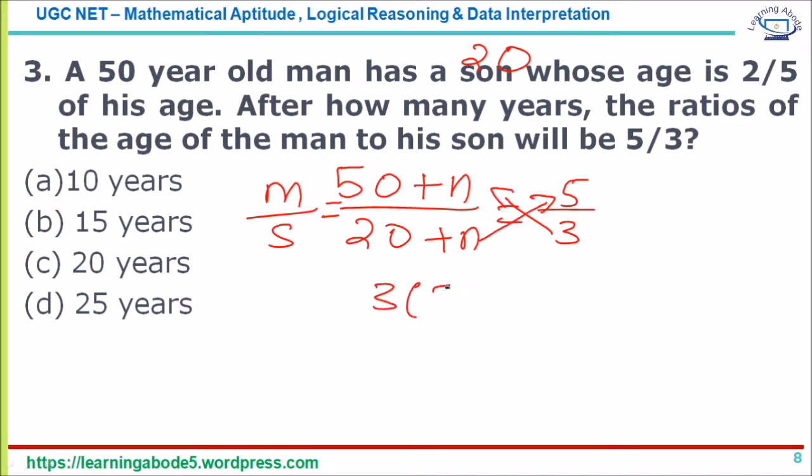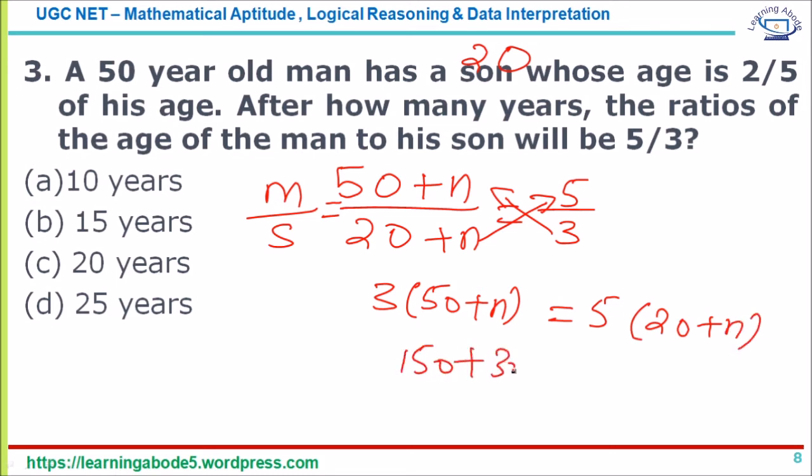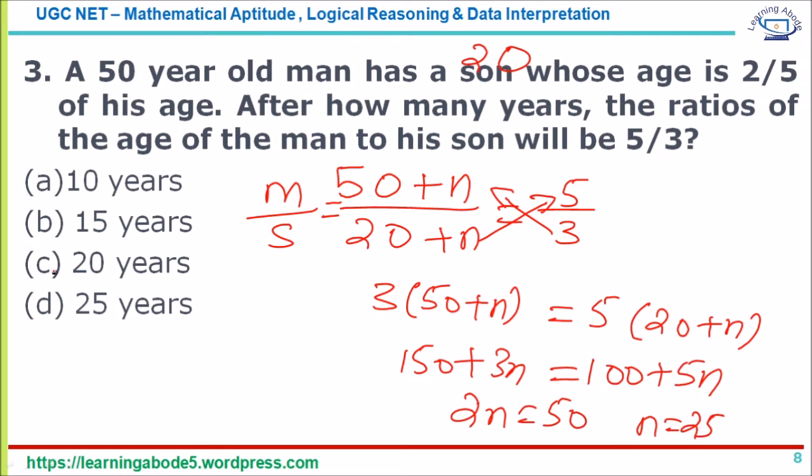So you get 3 into (50 plus n) is equal to 5 into (20 plus n). So I get 150 plus 3n is equal to 100 plus 5n. So you get 2n is equal to 50, n equal to 25. So I've got the answer option D, 25. Alternatively, I can substitute 10 instead of n, or 15 or 20 or 25 in that case.